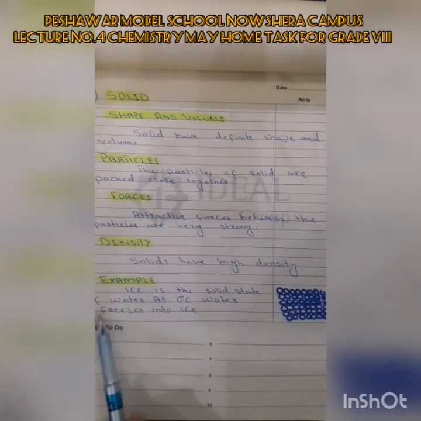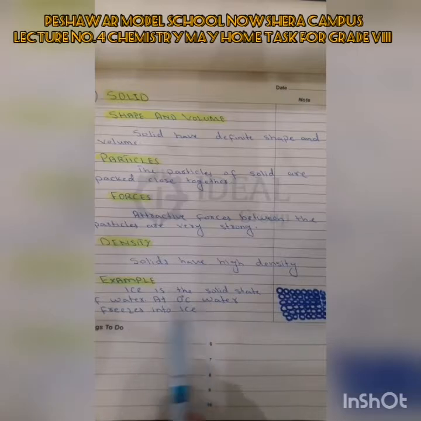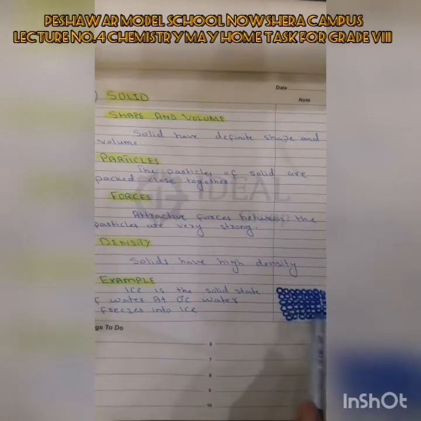Now ice is the solid state of water. At 0 degrees centigrade water freezes into ice. As we know, usually water exists in the liquid state, but at 0 degrees centigrade water freezes into ice, because at 0 degrees centigrade the molecules of water lose energy. They come closer together, and the particles of the water molecules are packed close together. That's why it converts into the solid state of matter.